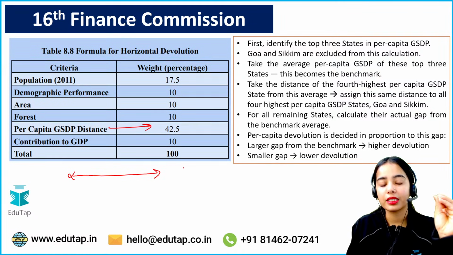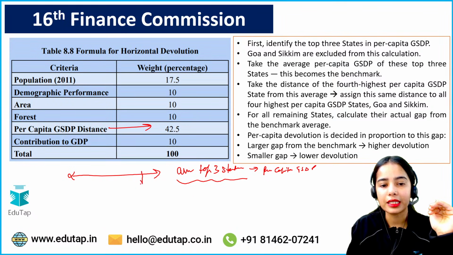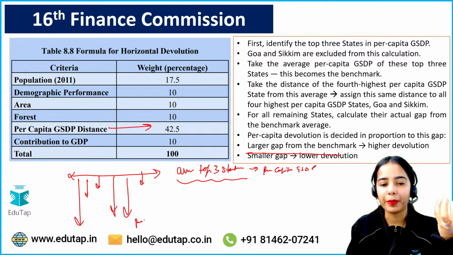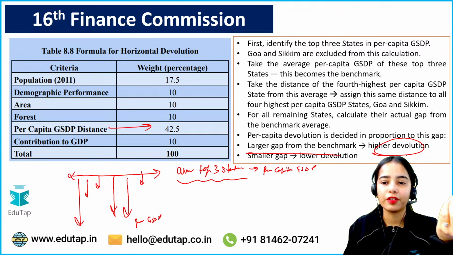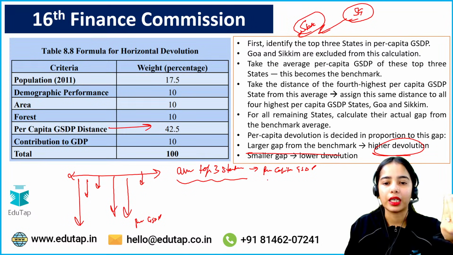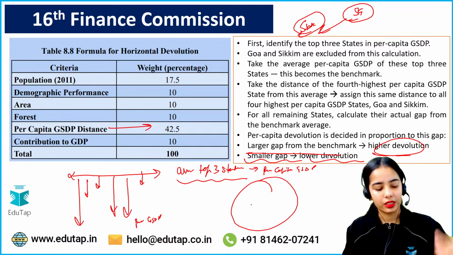So this is the per capita GSDP distance. A benchmark is decided, that is the average of the top 3 states in the per capita GSDP. This is the benchmark, and against this all the states are compared. Okay, the larger the gap from the benchmark, that means the lower your per capita GSDP is, the higher the devolution will happen, the higher the money will be devolved from the state government funds to this particular state, that is poor basically. Smaller the gap, the lower the devolution that will happen from these funds. So this is the idea.